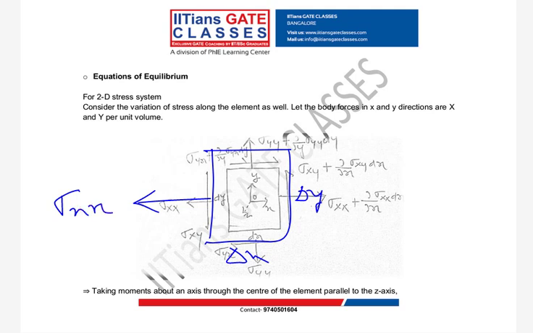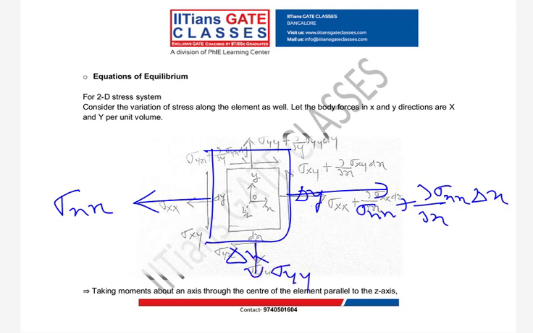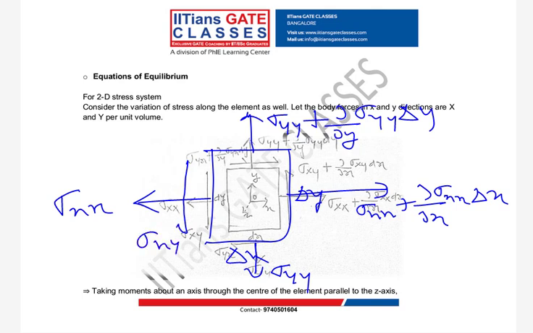So here my stress will be sigma xx plus dou by dou x of sigma xx into delta x. Is it clear? Here my stress is sigma yy. Here I can write this as sigma yy plus dou by dou y of sigma yy into delta y. Now here my corresponding shear stress is sigma xy and here it is sigma yx.